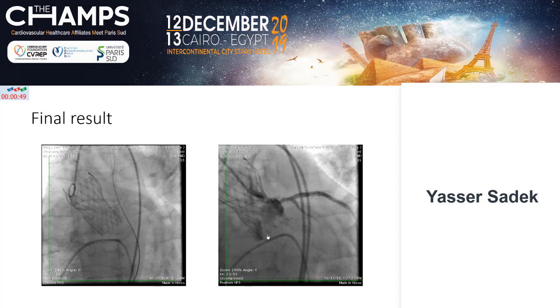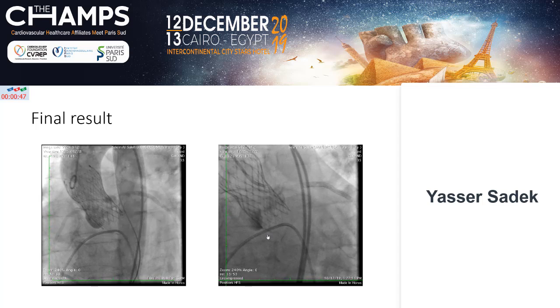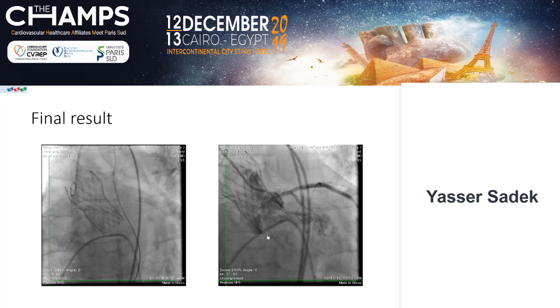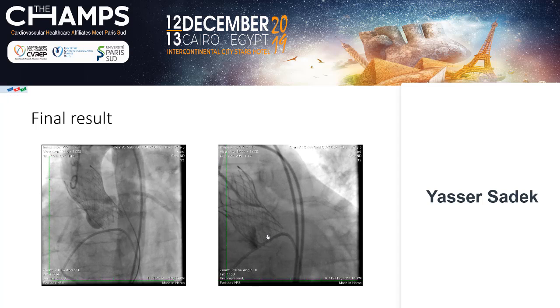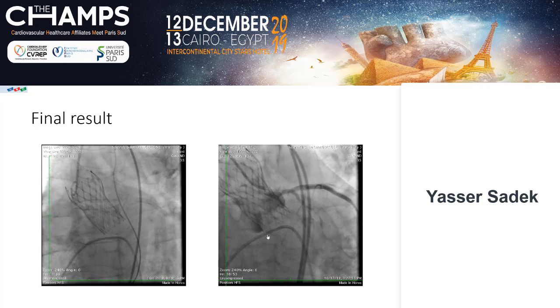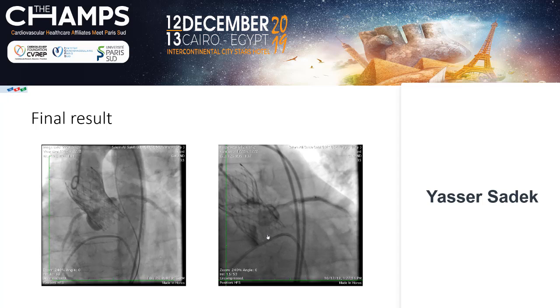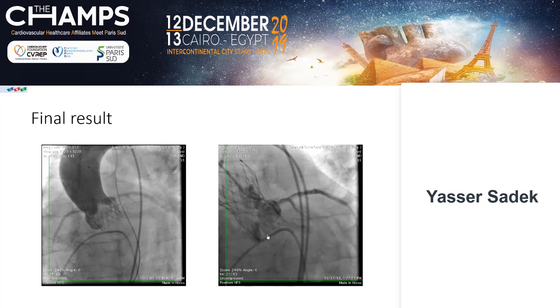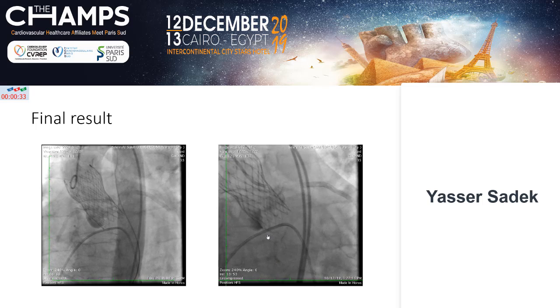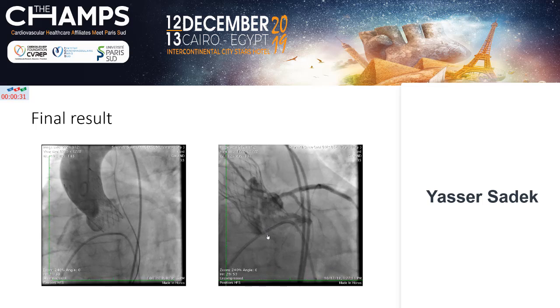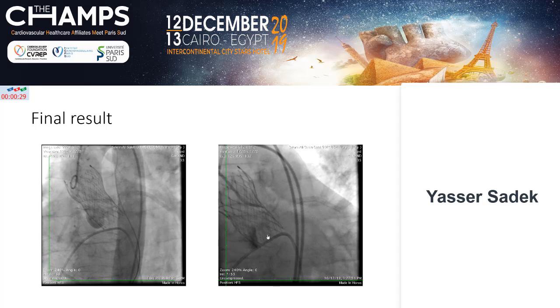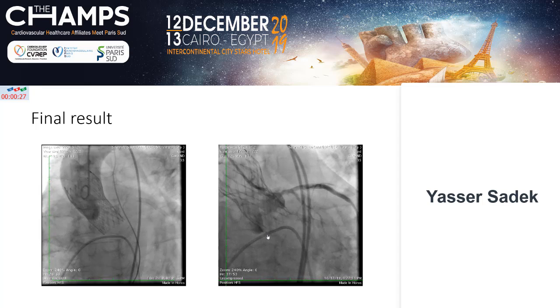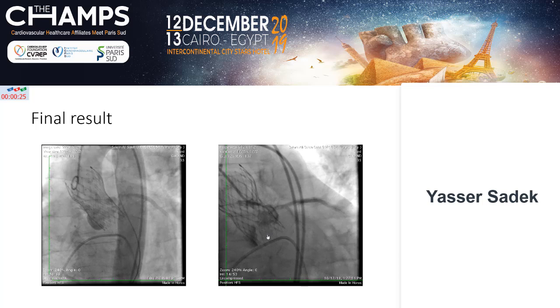We have mild paravalvular leakage. And what I did here was to get an angio for the left main. You can see here the catheter obstructing the new leaflets, so the regurgitation is high, but the left side showed a good result after deployment of the valve.